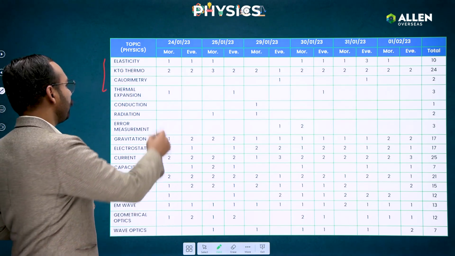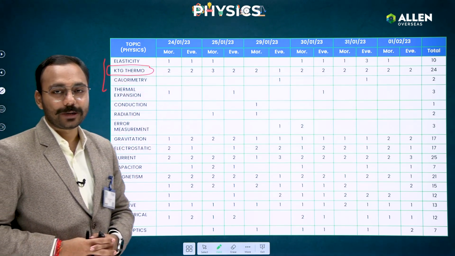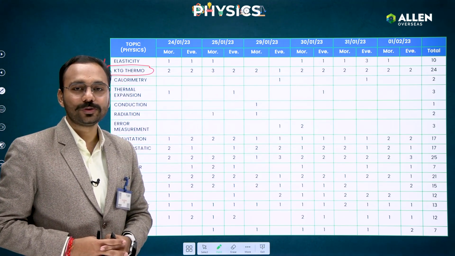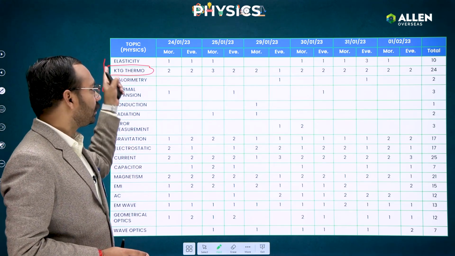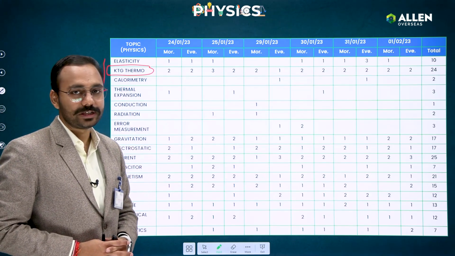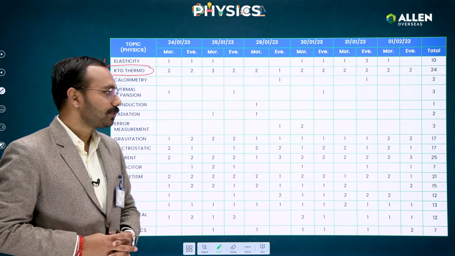As I mentioned, if you have heard me carefully, KTG and thermodynamics is one of the favorite chapters for JEE, and you can see the number of questions they have asked, that is 24. So averagely you can see 2 questions per paper. KTG and thermo are asked not only in physics but in chemistry also. So that is always one of the favorite chapters from the JEE Mains point of view.